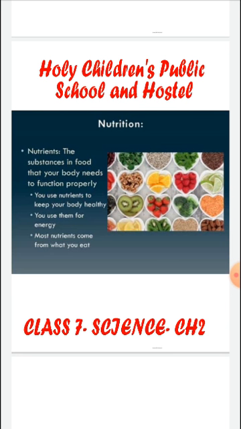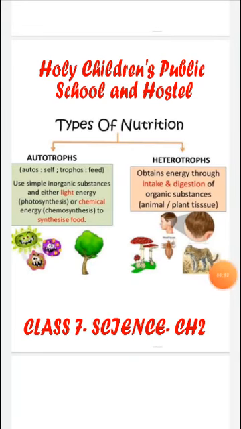Nutrition is of two types. First one is autotrophic nutrition, second one is heterotrophic nutrition. Autotrophic nutrition is a process in which organisms produce their own food from simple inorganic materials such as water, carbon dioxide, and minerals in the presence of sunlight. Examples: plants. On the other hand, heterotrophic nutrition is a type of nutrition in which organisms depend upon other organisms for their survival. For example, fungus, animals.